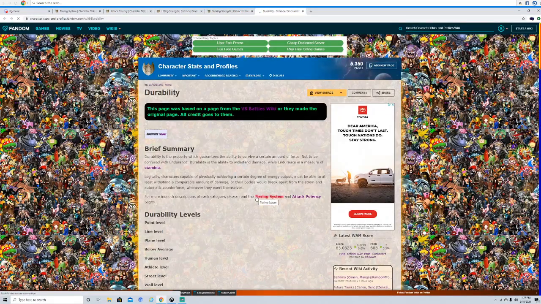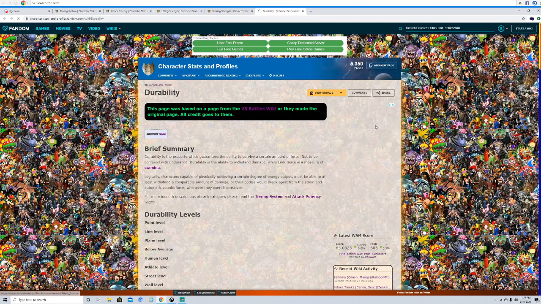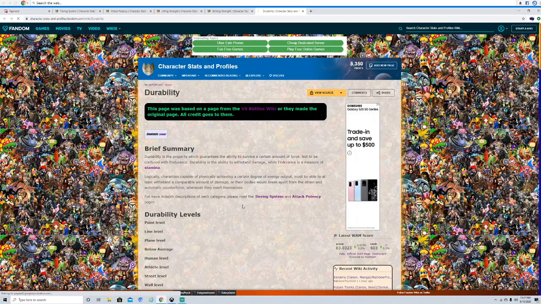Durability is basically the same thing as attack power and lifting strength. Basically, how much you can tank, like say you can tank some nuclear bomb being blown on you and you don't do a single thing, right? A popular example of this is probably Jagi from Fist of the North Star, where he tanked a nuke being thrown in his face.